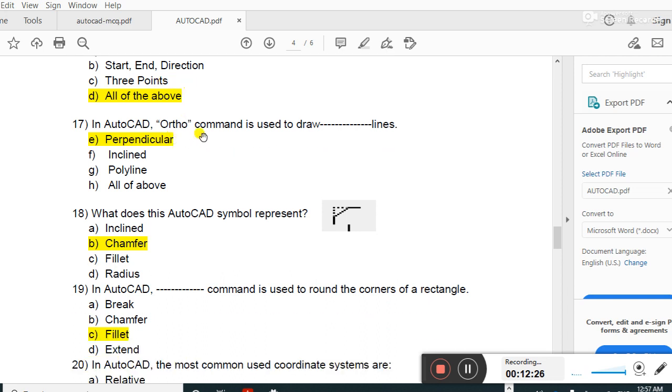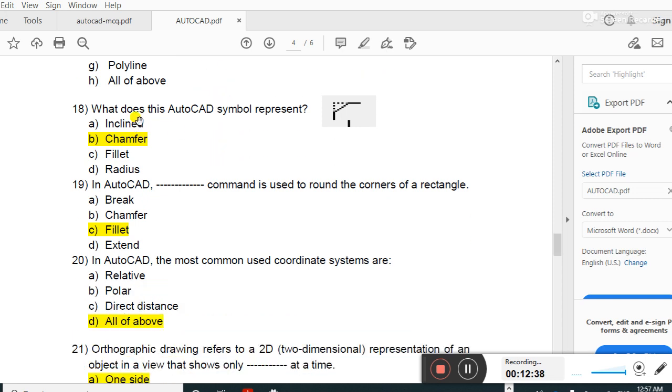In AutoCAD, the ortho command is used to draw perpendicular lines. Ortho means 90 degrees, perpendicular. What does this AutoCAD symbol represent? This represents chamfer, guys. This symbol is a chamfer.